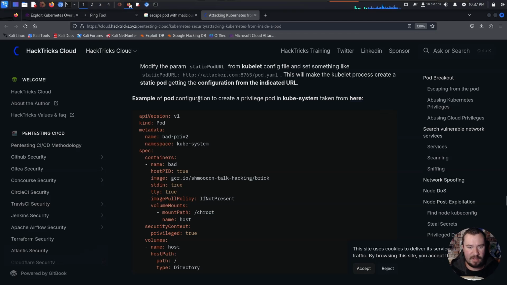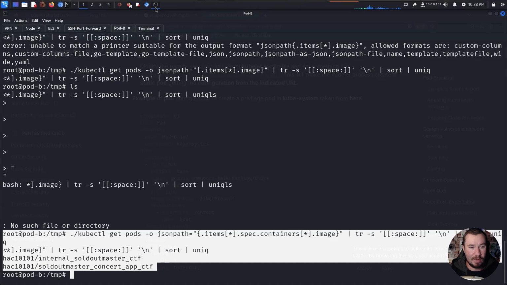So, an example of pod configuration to create a privileged pod in kube-system, taken from here. And they give the syntax, but I basically copied this almost identical, but there was a switch that I missed. I was stuck here when I was going through this blind for quite a long time, because I was like, I'm doing everything right. Why is it not working? And I will save you the pain of what I did wrong.